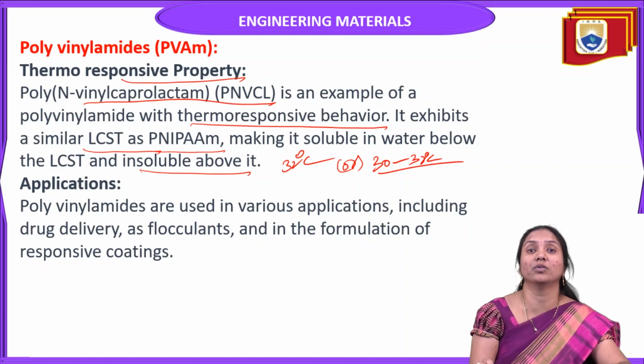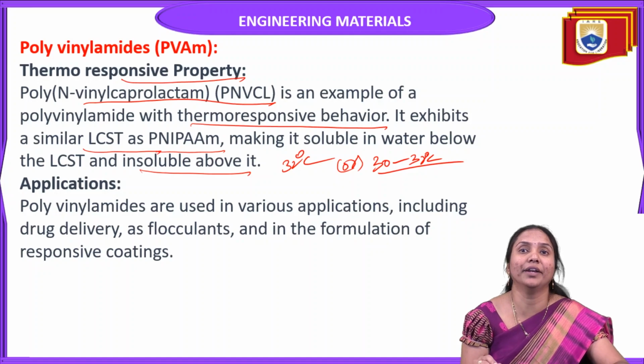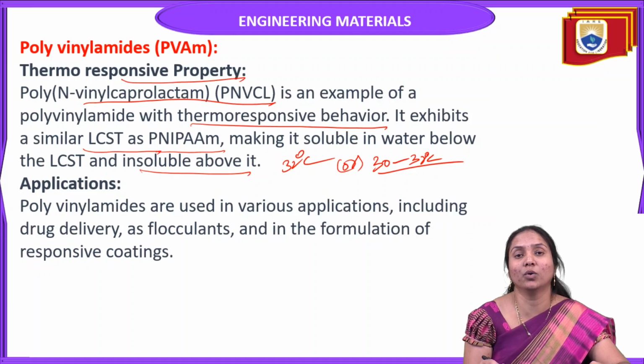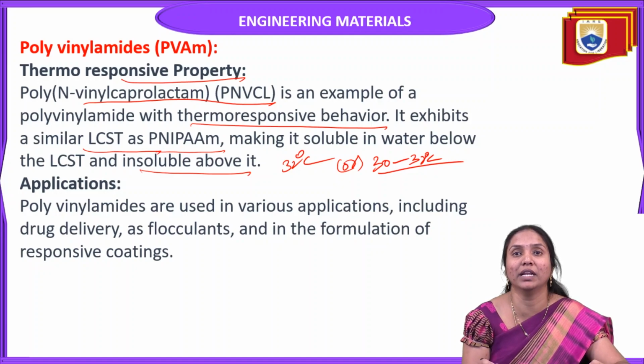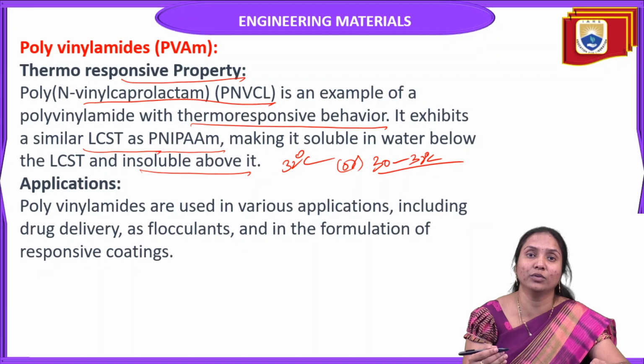So the lower critical solution temperature of poly-N-vinyl caprolactam and PNIPAM, polyacrylamides, is similar, that is 32 degrees centigrade. Below this 32 degrees centigrade, it is a homogeneous system, that means single phase, the components mixture is visible. But above this LCST, it is insoluble. That means a binary system, cloudy appearance, it cannot be seen clearly.